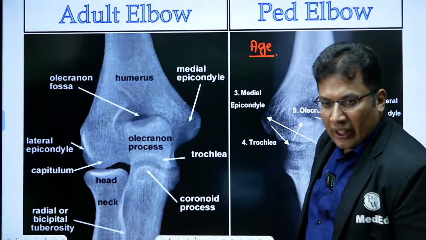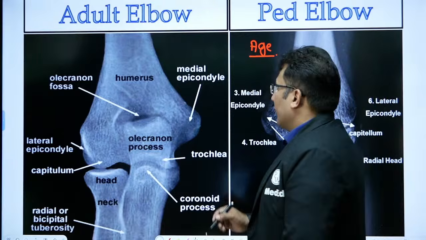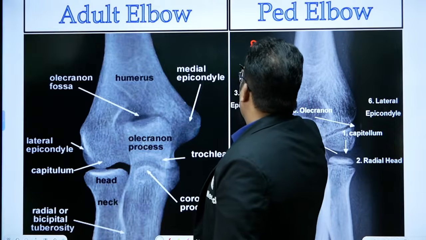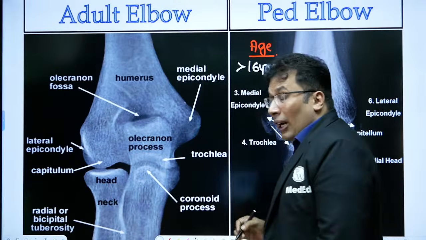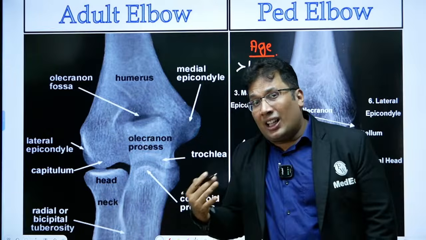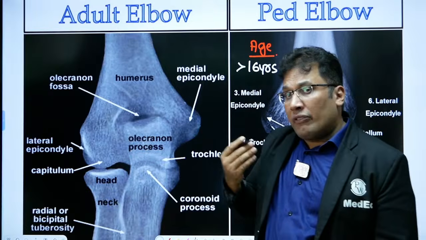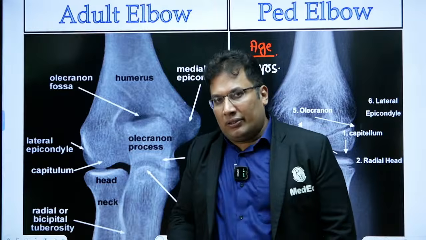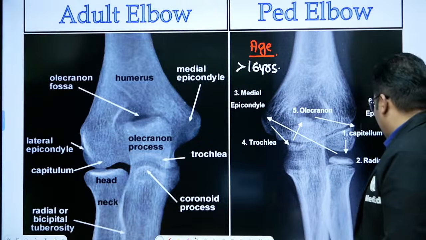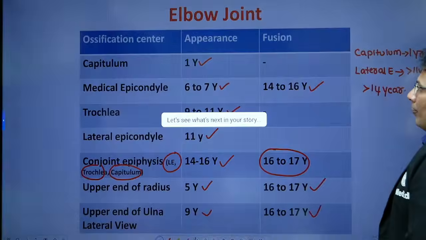Good, Srinivas, correct. So it is basically more than 16 years. We cannot comment on 18 years. To confirm 18 years, you should look at the wrist X-ray. So this is basically more than 16 years.